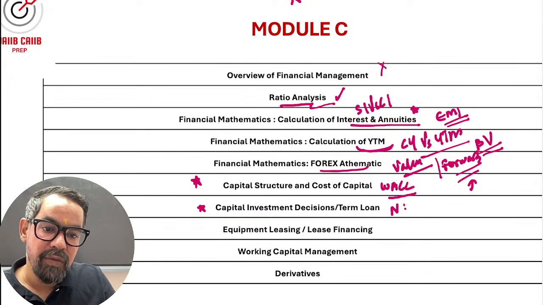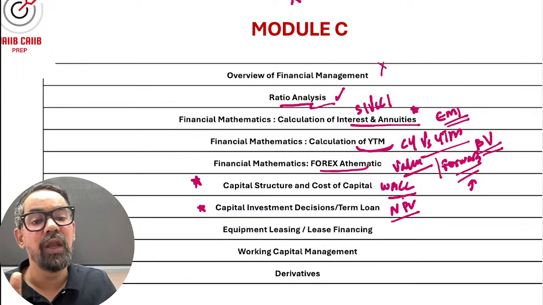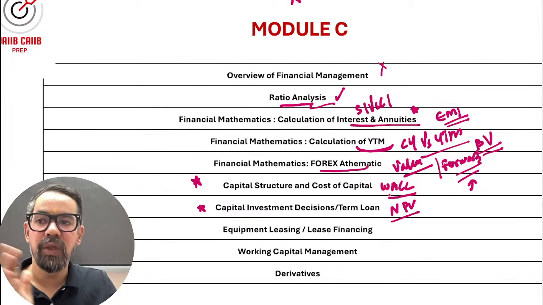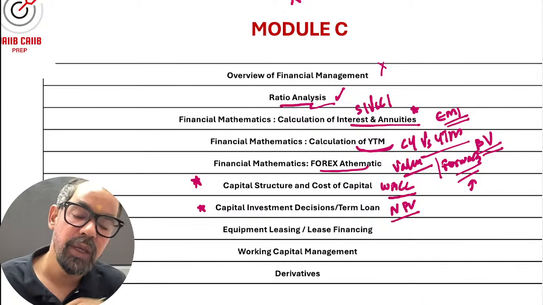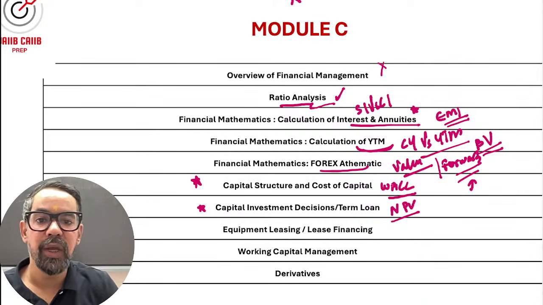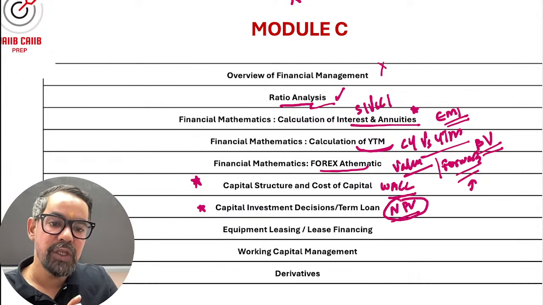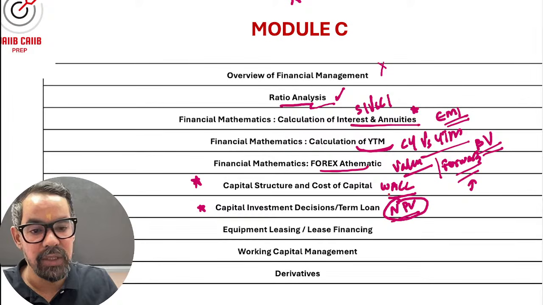From here, NPV gets asked many times. Last time in November, they did not ask any question around NPV, so there is a high probability that they can ask in this particular term. There are cash-based and non-cash-based methods: NPV, IRR, payback period, ARR. But NPV is the first preference for the capital investment decision and all.